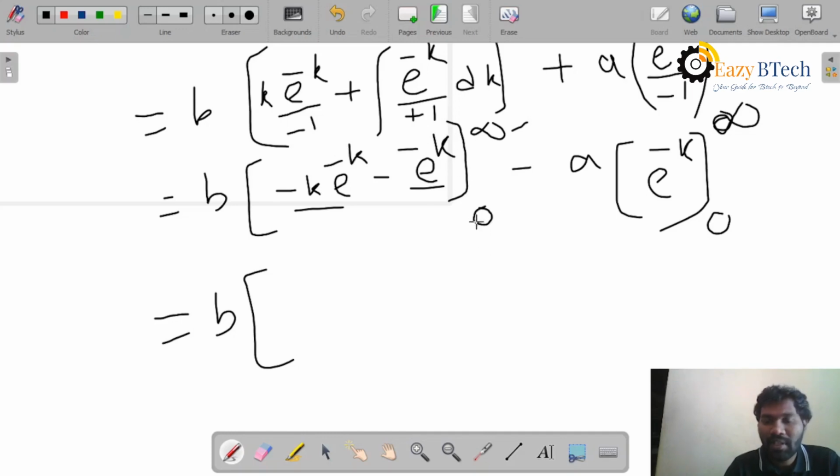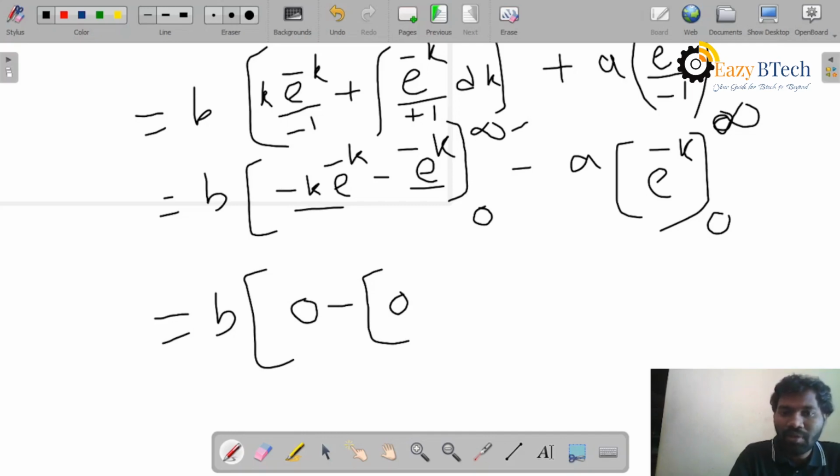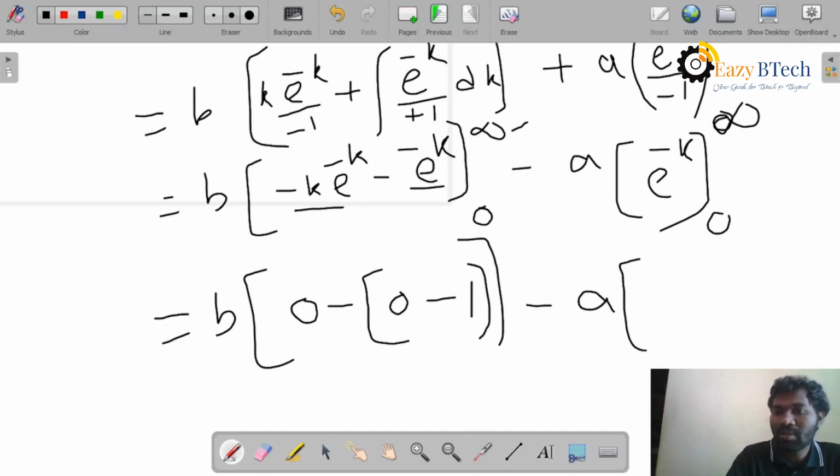Similarly, if you place the lower limit, it becomes what? Upper limit 0 minus the lower limit. If you place 0, e power 0 becomes 1. So it is like this, minus a into here also 0 minus 1.